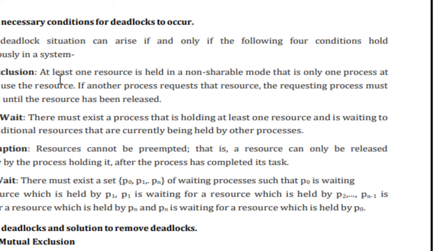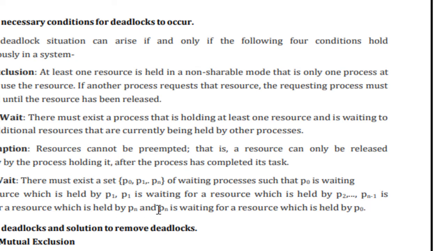And then the circular wait. There must exist a set of waiting processes such that P0 is waiting for a resource which is held by P1, right? So P1 is waiting for a resource which is held by P2, and so on up to the last process, which is waiting for a resource which is held by P0.